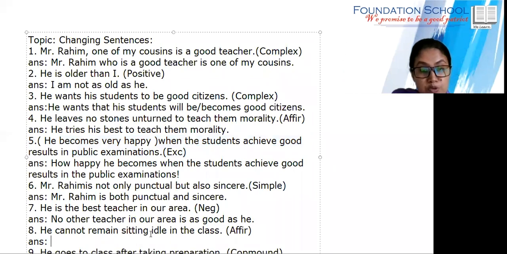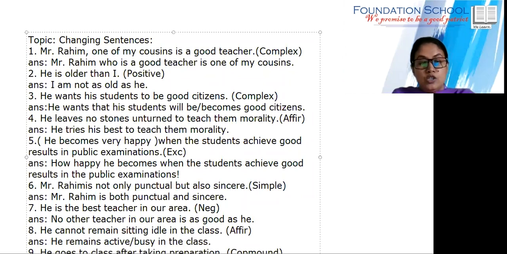So what can be the opposite of idle? Active. Active or busy? Anything you can use. Cannot remain sitting idle. Make it affirmative. He must remain active in class. Why can we write must? We can use he remains. He remains active in the class. Active, or we can write here busy in the class.